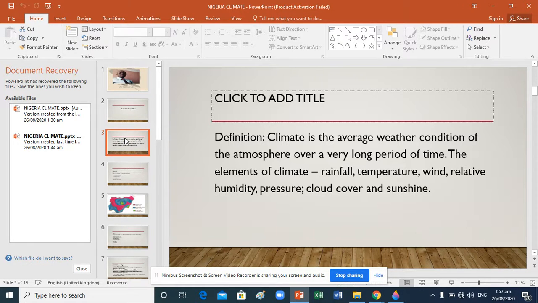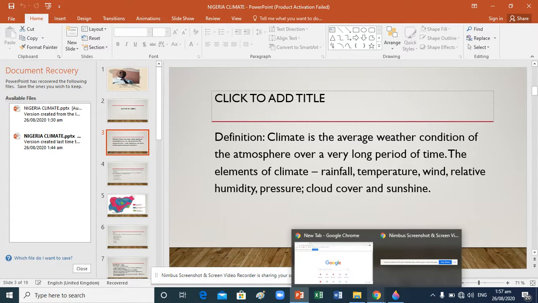Climate is the average condition of the atmosphere over a long period of time, not an ordinary long period of time, but over a very long period of time. And the elements of climate are rainfall, temperature, wind, relative humidity, pressure, cloud cover, and sunshine.